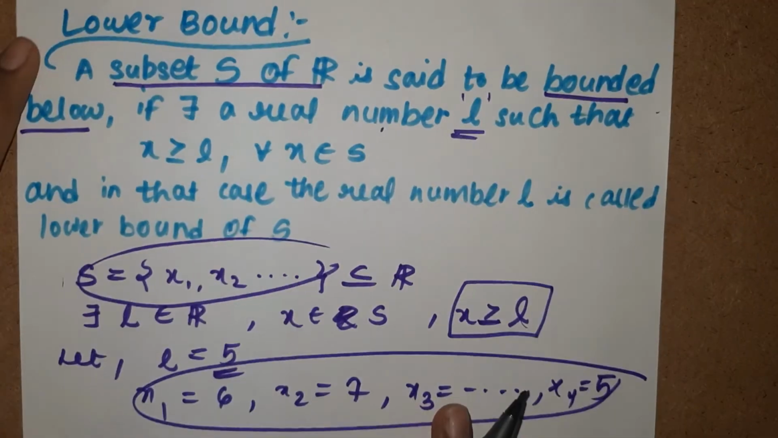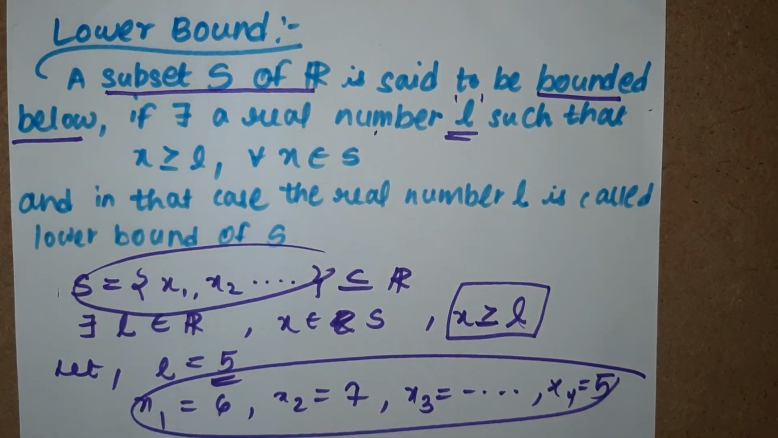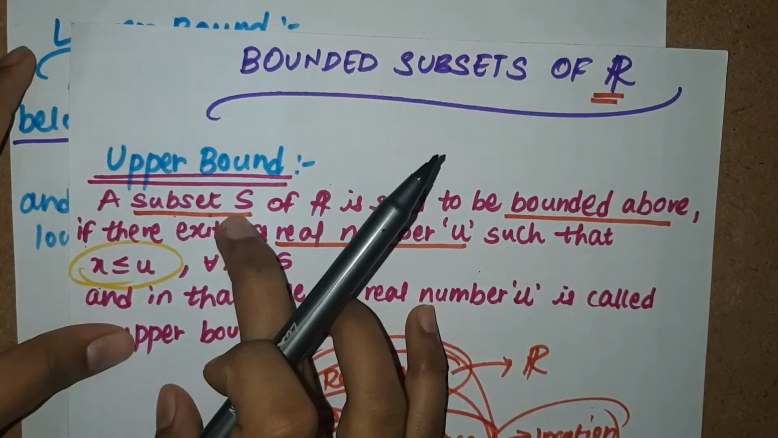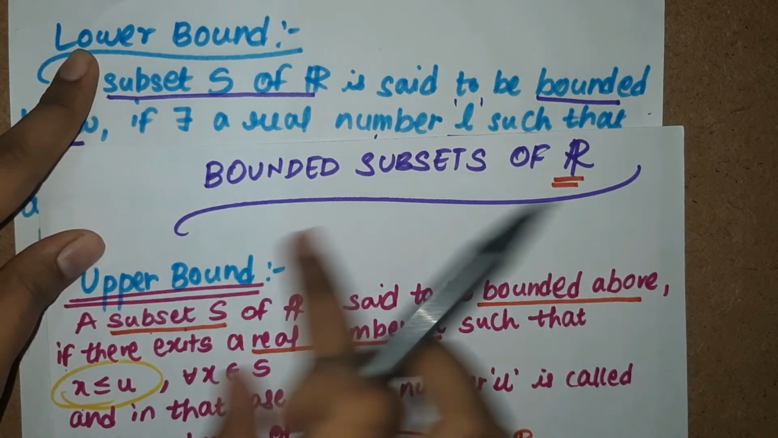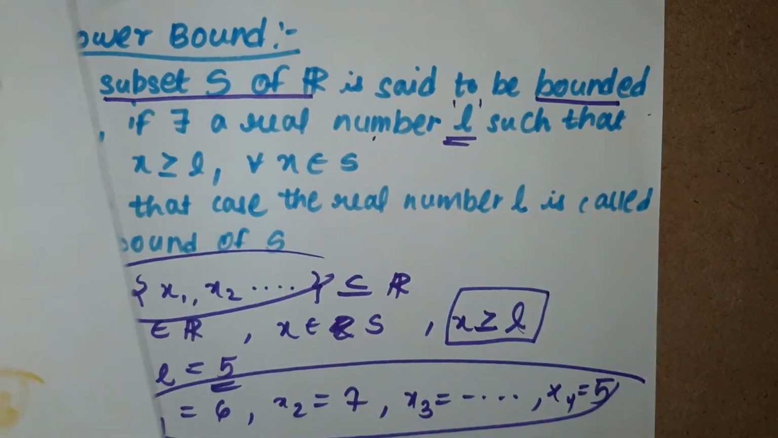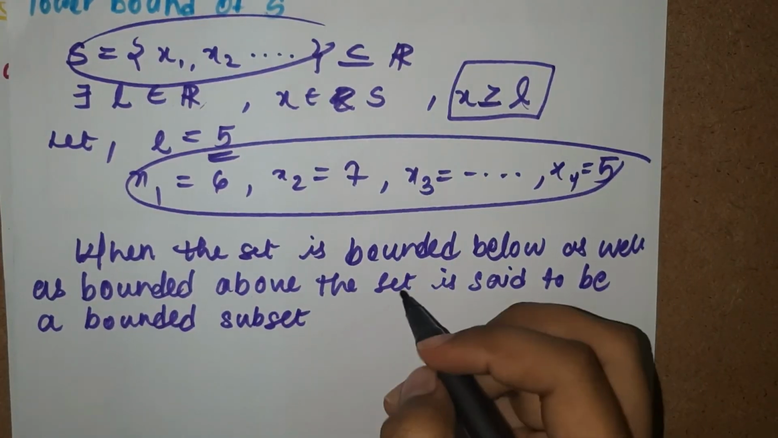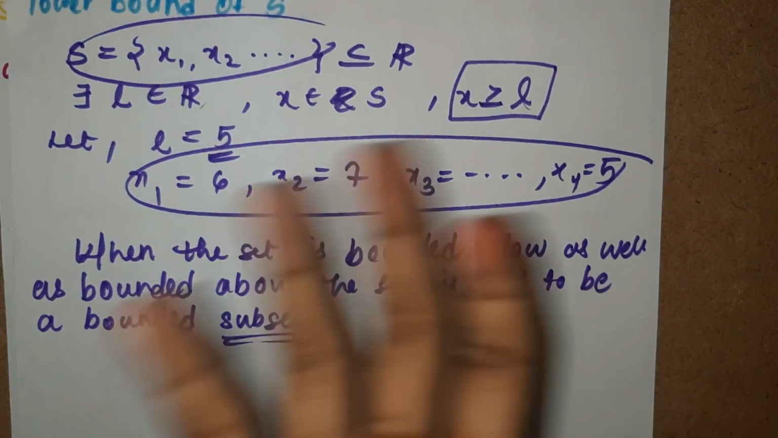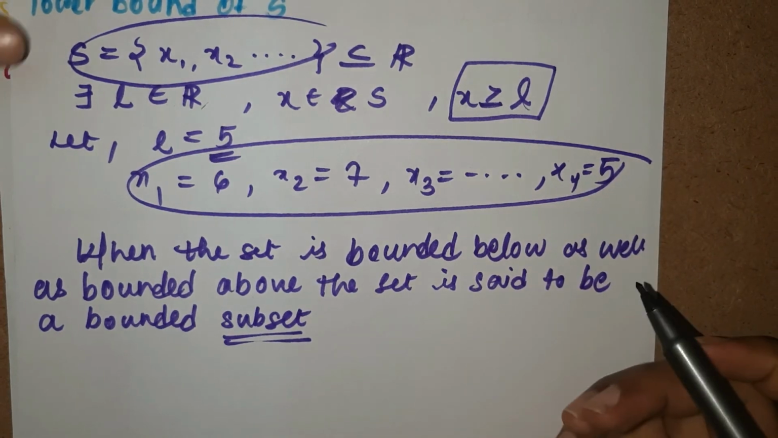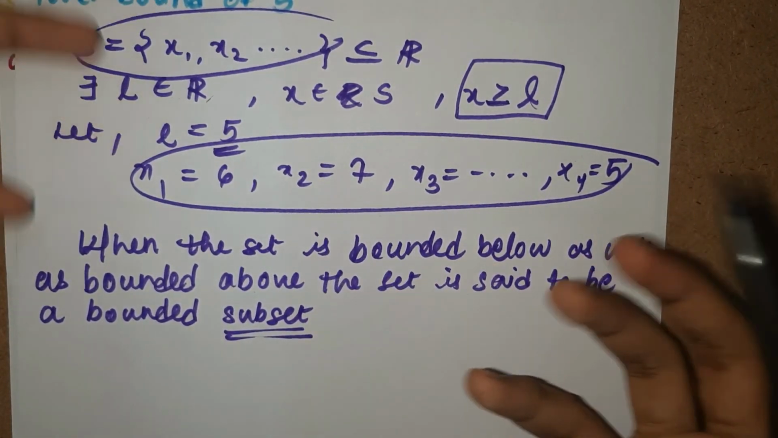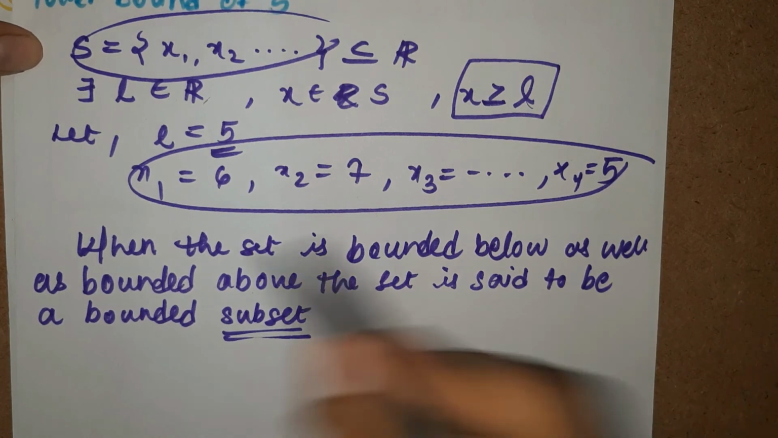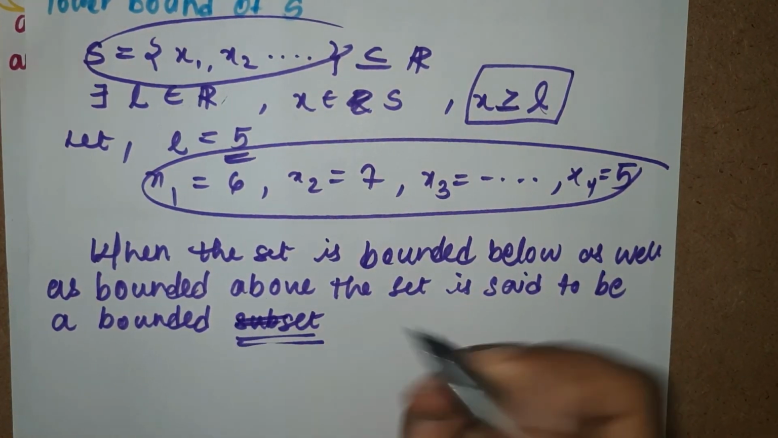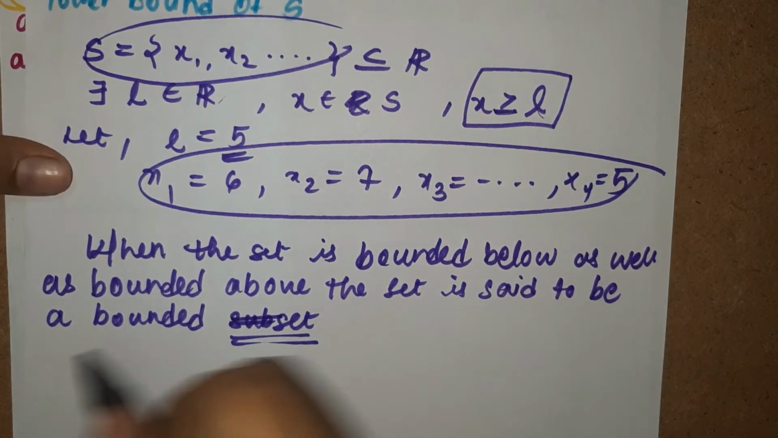Very simple. You may have this question: what does bounded mean here? We know what upper bound is, we know what lower bound is. What does bounded mean? It is very simple. If you want to put R, then you say it as a subset, but if you don't put R, then it is simply called a set. So when the set is bounded below as well as bounded above, the set is said to be a bounded set.